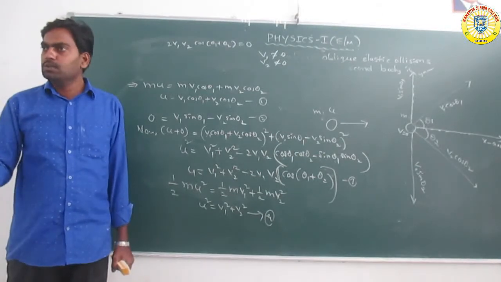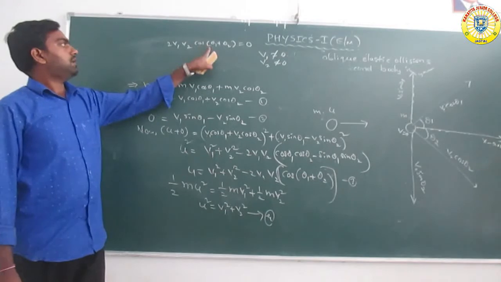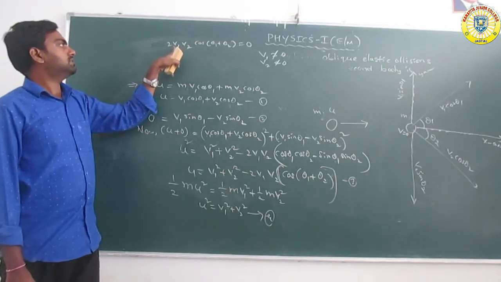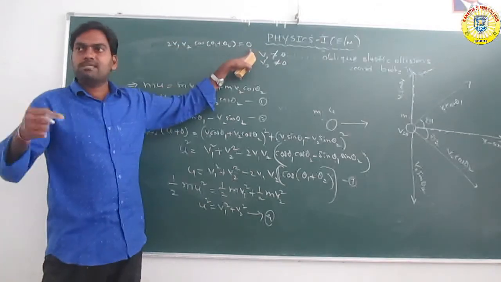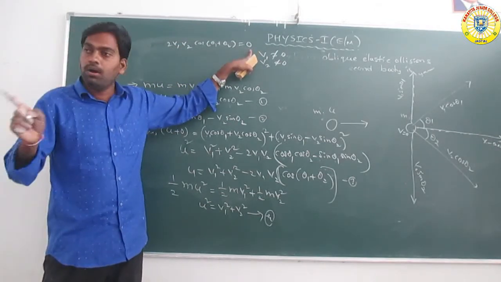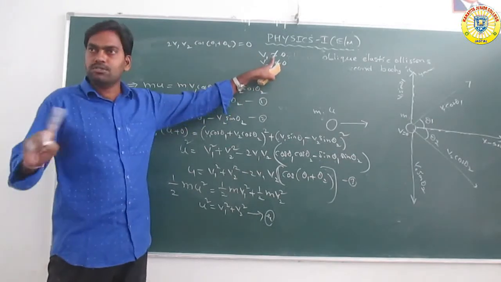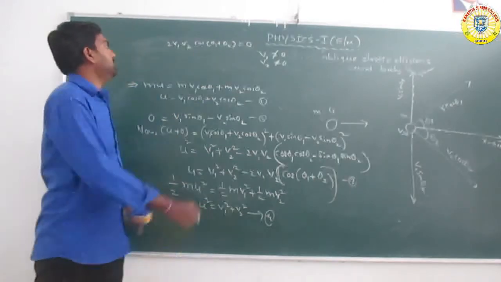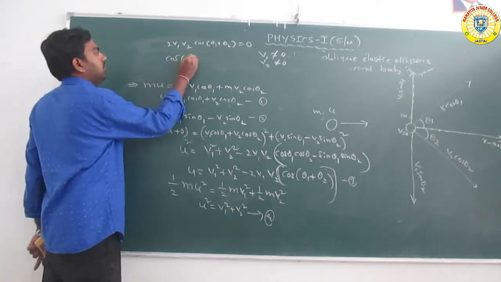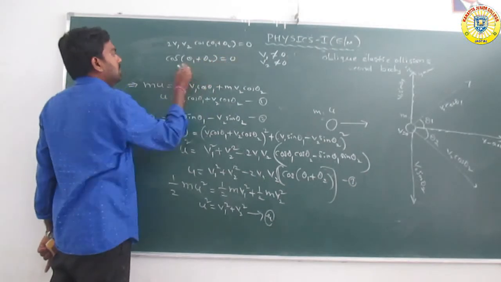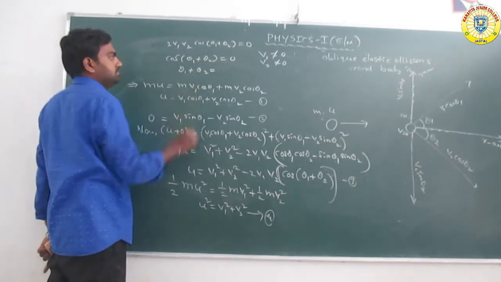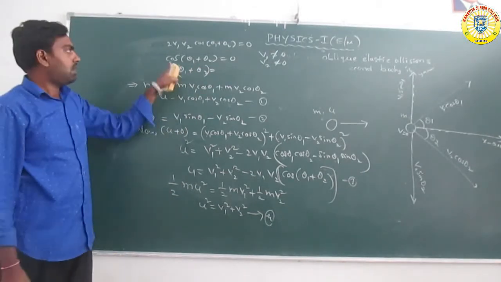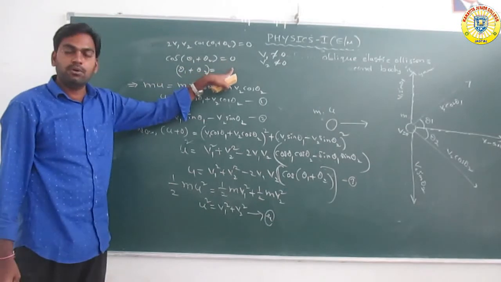Okay, so in cos theta 1 plus theta 2, what is taken as multiplication is 2 v1 v2. The multiplication goes outside, so 0 divided by something is also 0, but v1 is not 0 and v2 is not 0, they have some value. So the remaining equation we get is cos theta 1 plus theta 2 is equal to 0.